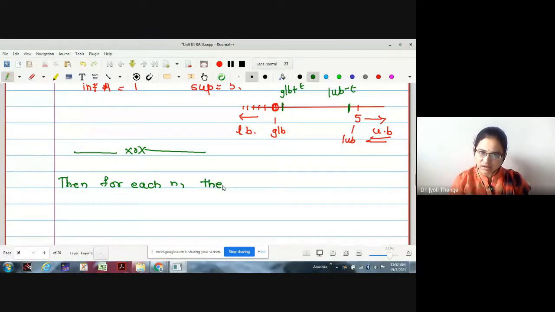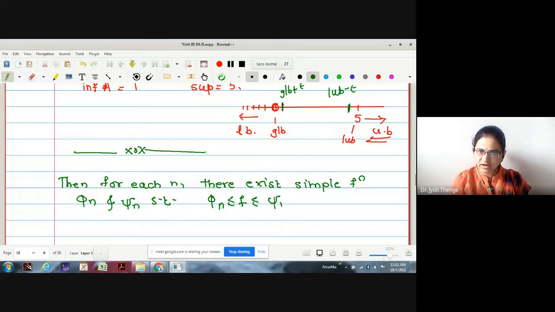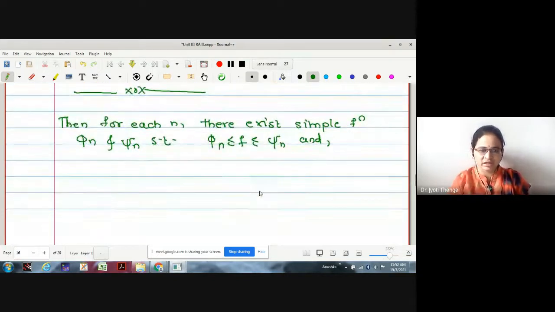For each n there exists a simple function phi n and psi n such that phi n is less than or equal to f, which is less than or equal to psi n, and integration psi n is less than alpha plus 1 upon 2n, and integration phi n is greater than alpha minus 1 upon 2n.